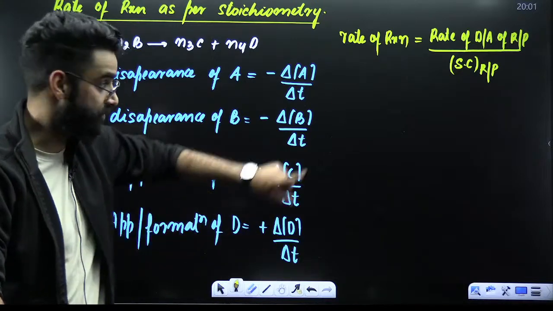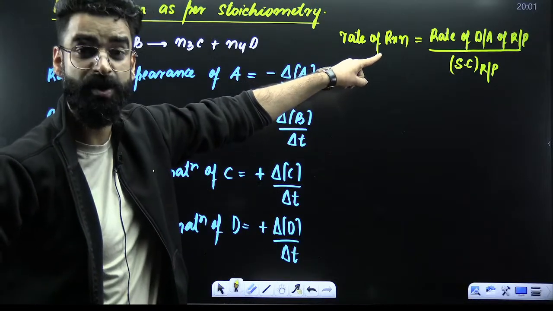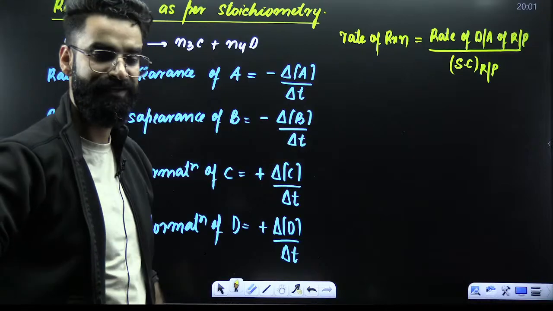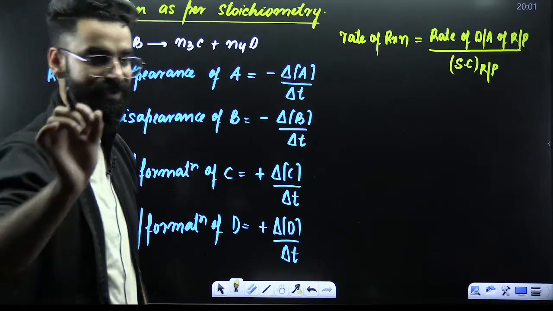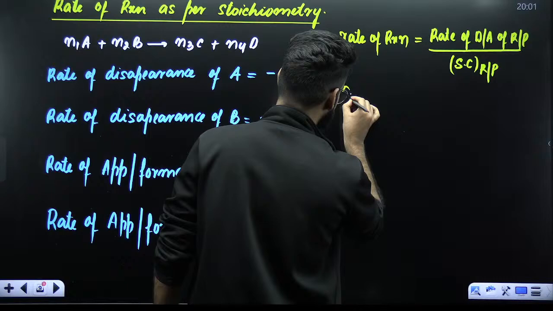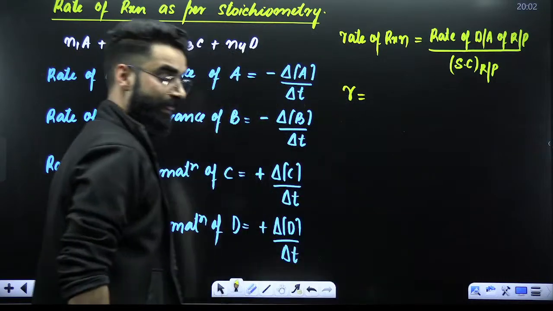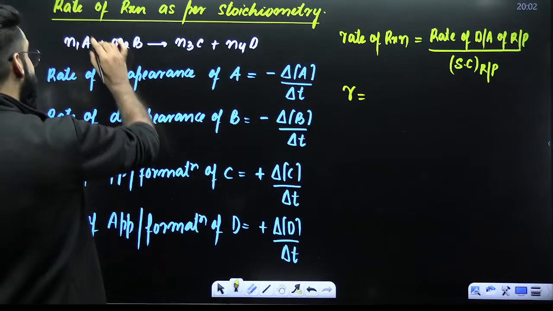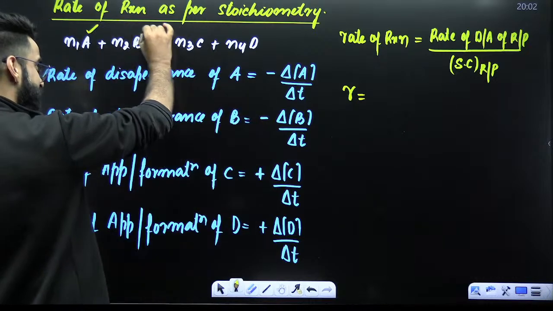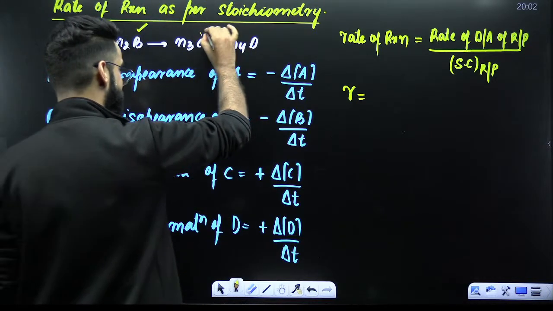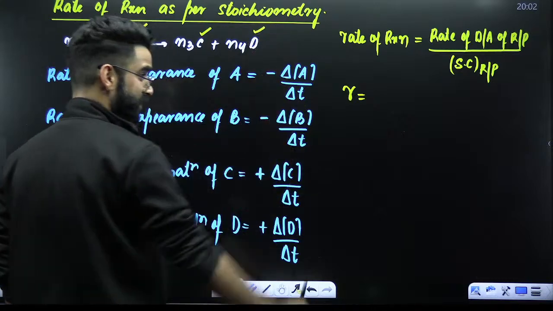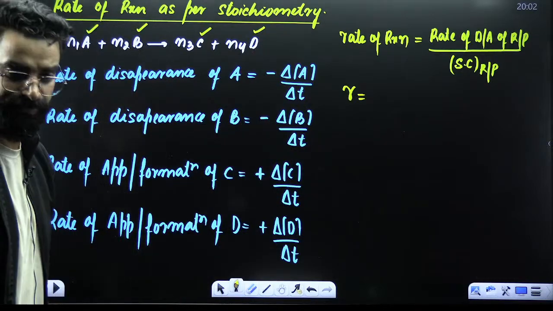How do you get the rate of the reaction? Rate of disappearance or appearance of a reactant or product divided by the stoichiometric coefficient of the reactant or product. See guys, I can write rate of reaction is equal to... you can define rate of reaction with respect to A, with respect to B, with respect to C, and with respect to D as well.